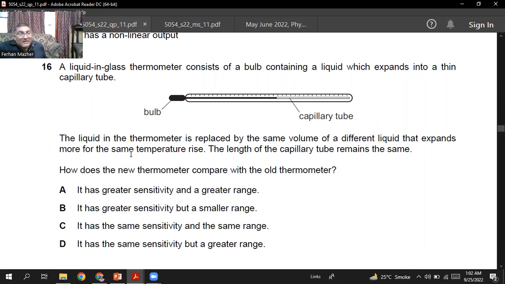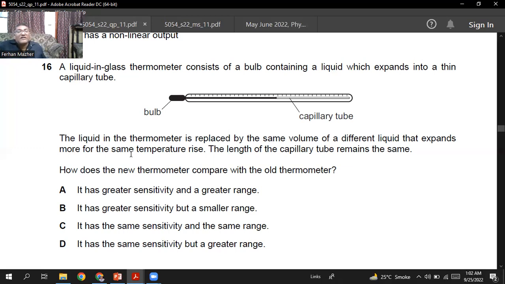The range of the thermometer will decrease, because you have put a liquid which expands more. At a lower temperature, the liquid will reach the end of the thermometer.